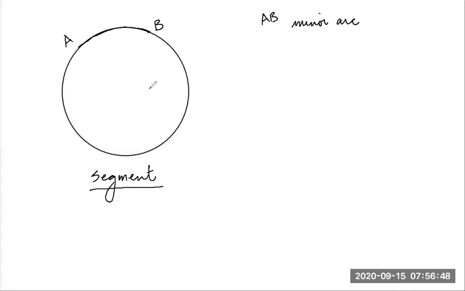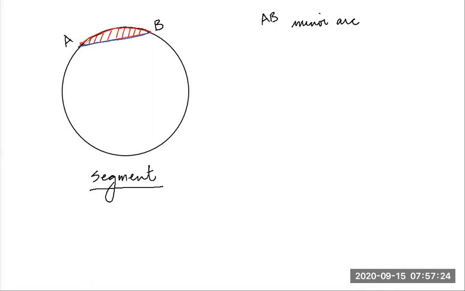Now, students, join AB. What did I say? You join AB. When you join AB, I get some area between arc AB and chord AB. Very interesting. What is arc AB? Arc AB is this one, students. And where is chord AB? Chord AB is this one.